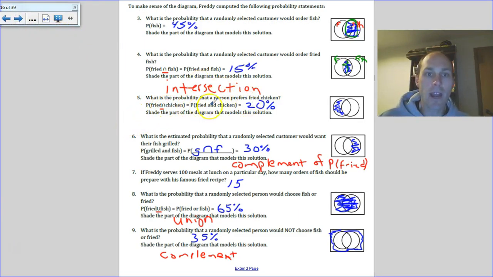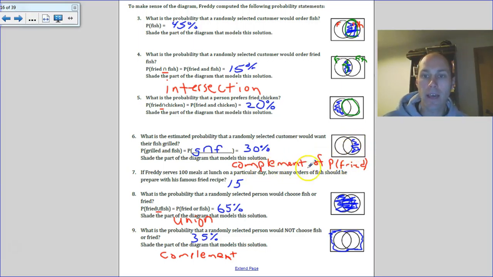So the intersection of fried and chicken, in this case, is where those intersect. Well, chicken we know is outside the circles, or outside of this circle, rather. So everything outside of there that intersects also with fried would be right here, so that's 20%. And then the probability of selected customer want their fish grilled. So grilled and fish. So the intersection of grilled and fish would be right here.